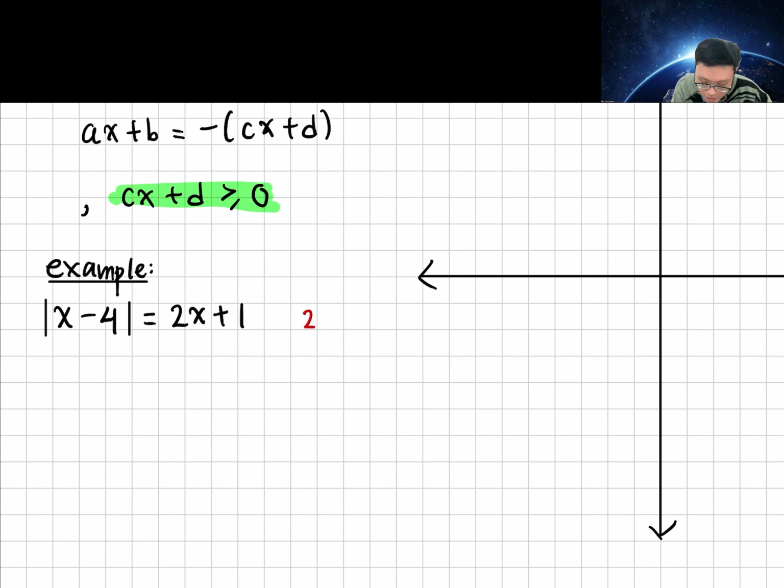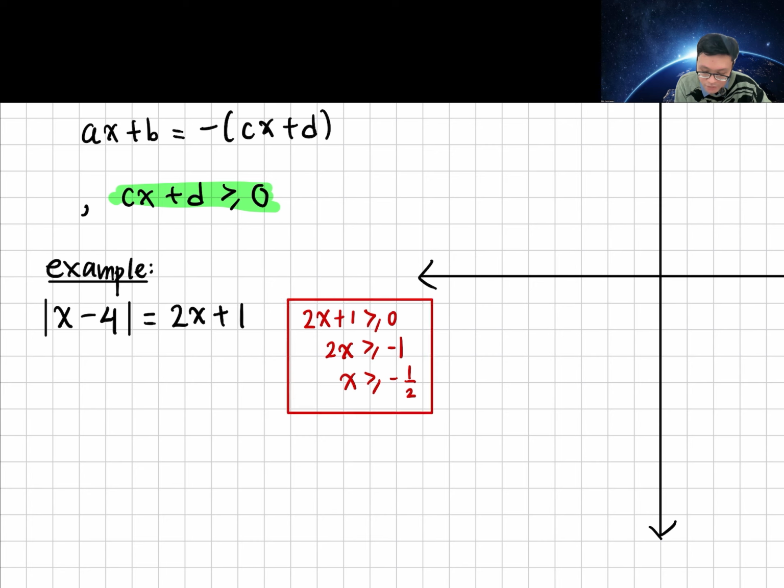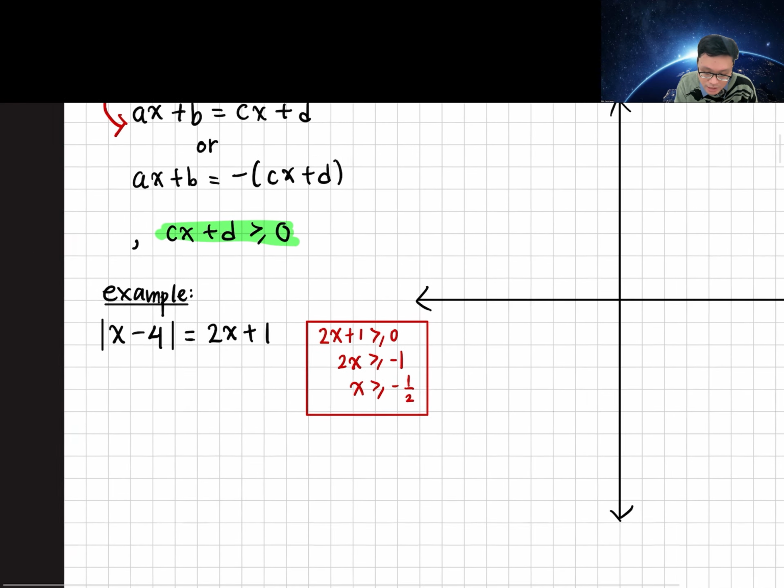So 2x plus 1 has to be greater than or equal to 0. So we get 2x greater than or equal to minus 1, or x greater than or equal to minus half. This is the requirement, and you have to follow the requirement. Okay, now let's solve for this.